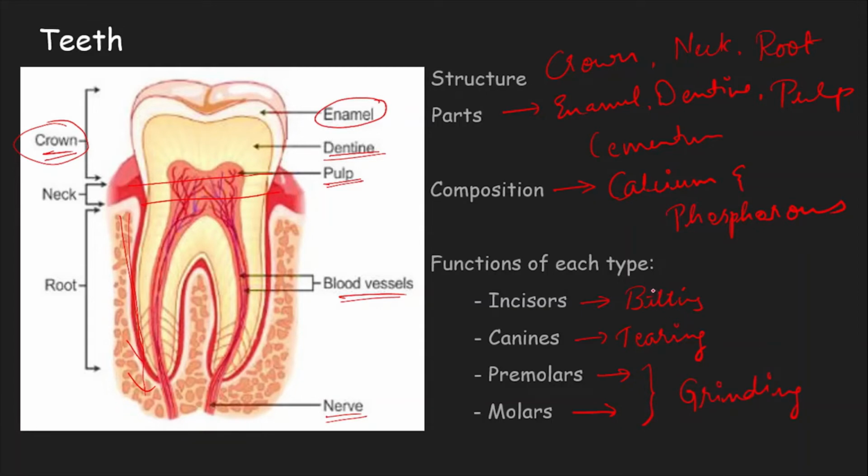Remember one part in rodents. Rodents, as in rats, mouse, rabbits. These incisors are quite long, and the other teeth are all small.